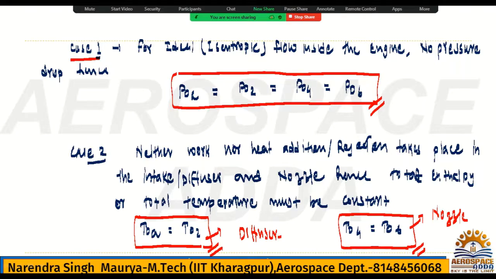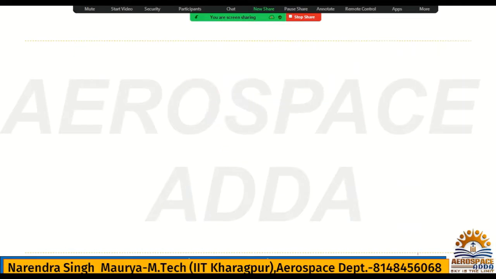Based on that conclusion only we will get the relation between Mach number, inlet and exit, and the relation between inlet and exit velocity, because they are asking the question based on that only. All right, fine. So based on the diagram, I will write the thermodynamic relations, because it is an ideal RAMJET, so isentropic relations will work here.